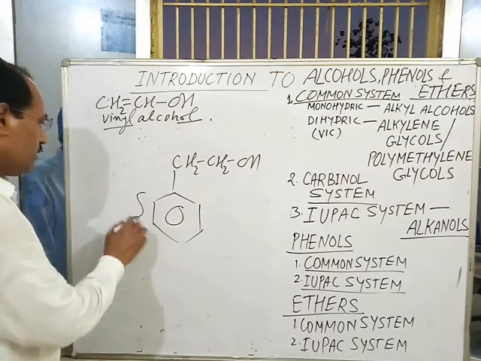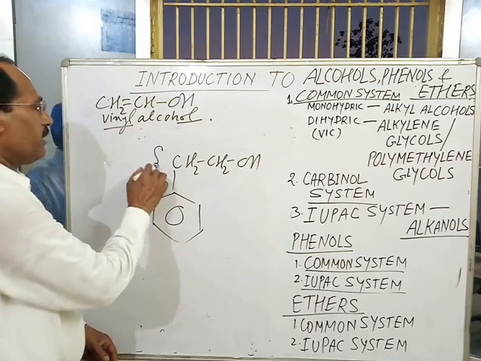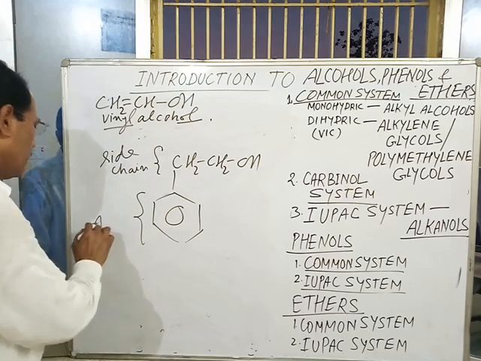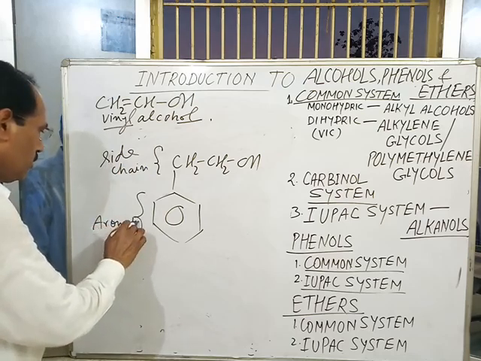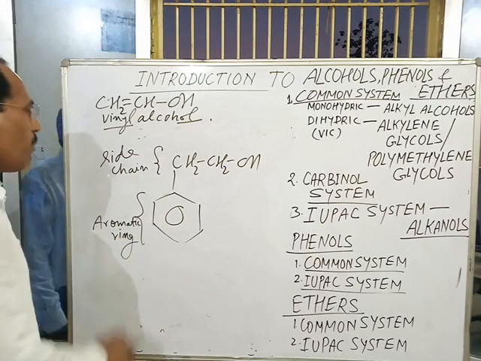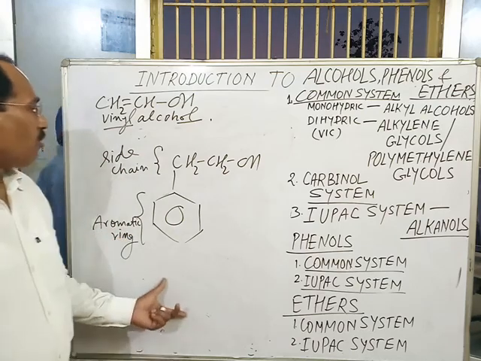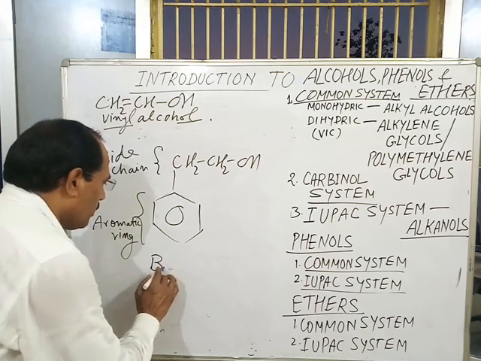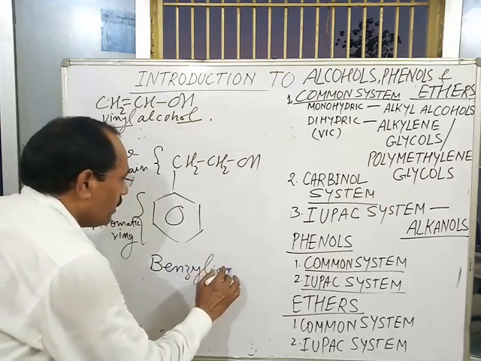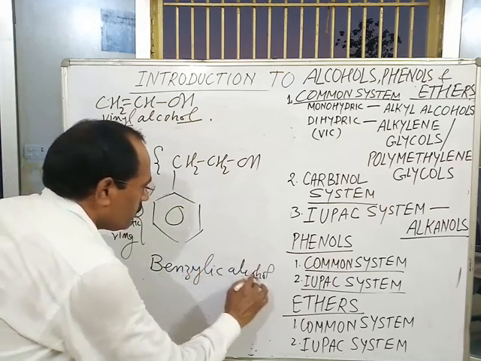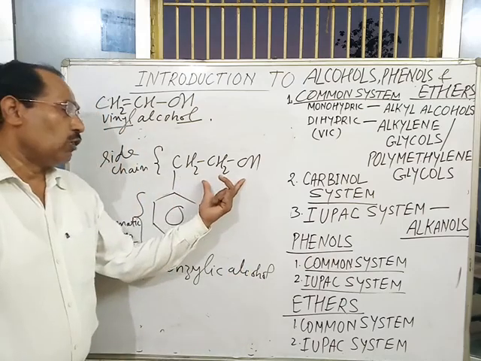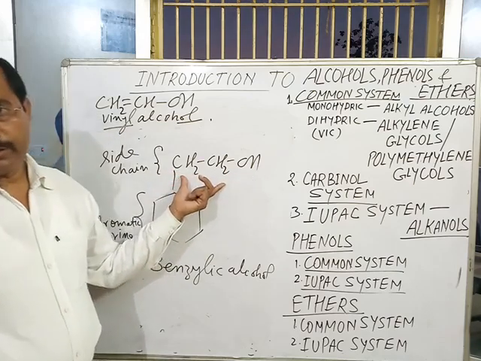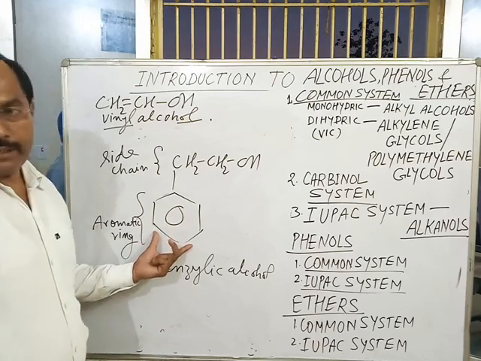This is the aromatic ring, or aromatic nucleus, and this is the side chain. This is an example of benzylic alcohol. In case of benzylic alcohol, the OH group is attached to the side chain carbon, which is attached to the aromatic ring.